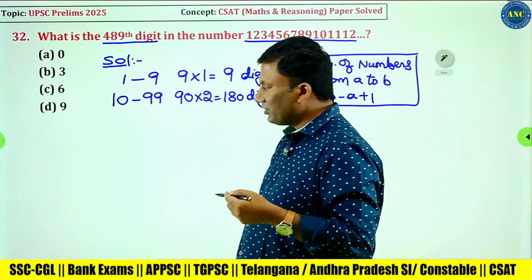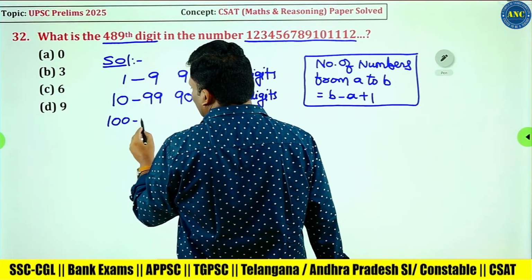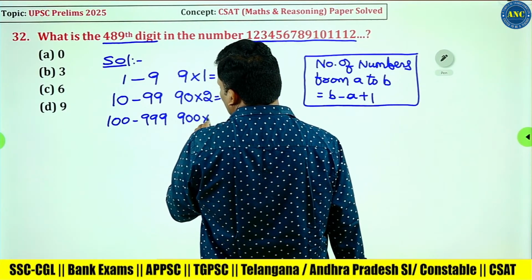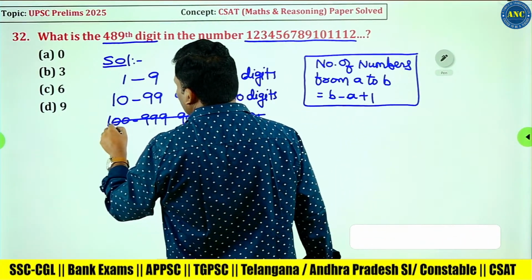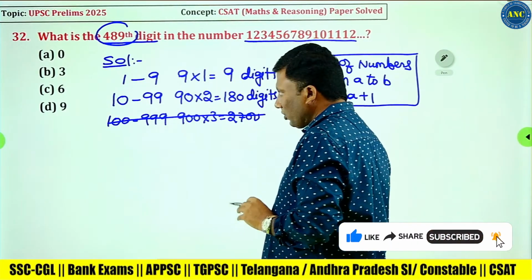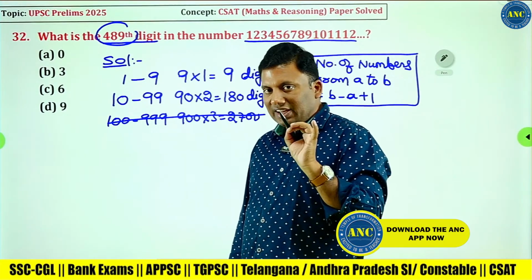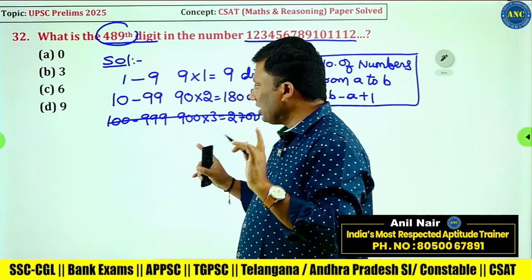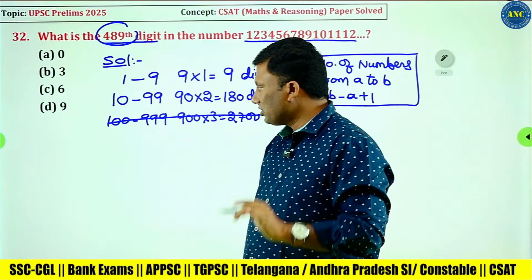If I write the next, 100 to 999, total 900 numbers, each number 3 digits, it gets to 2700. But what I require is 489. So I will not write from 100 to 999. First I counted single digits: 1 to 9, 9 numbers, each single digit. 10 to 99, 90 numbers, each 2 digits.